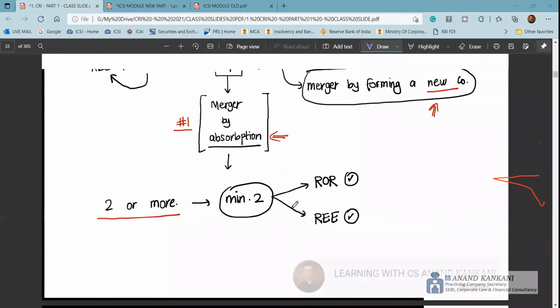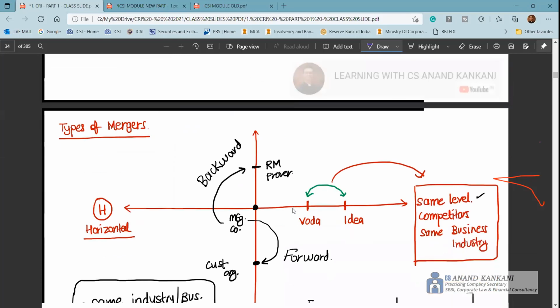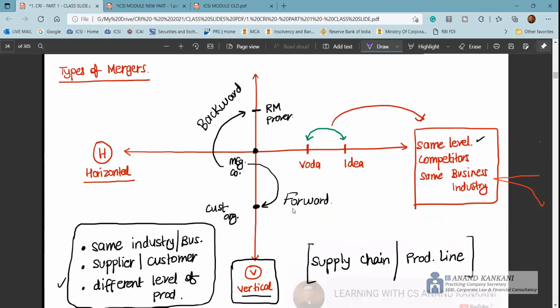Now, mergers can be by way of absorption, or by formation of a new company. When two companies club together and one company vanishes, then we say it is by way of absorption. One has absorbed the other. And when both the companies come together and form a new company, we say the merger is by formation of a new company. Now, the different types of merger which you are going to see are horizontal and vertical.